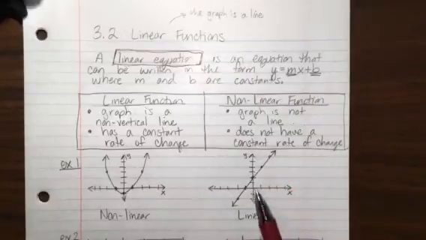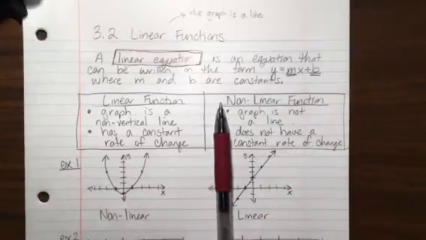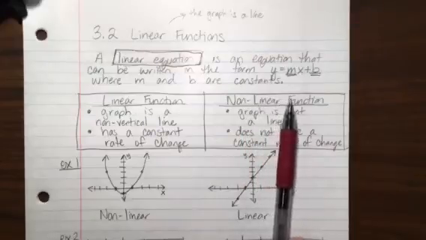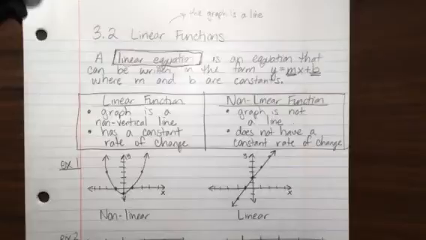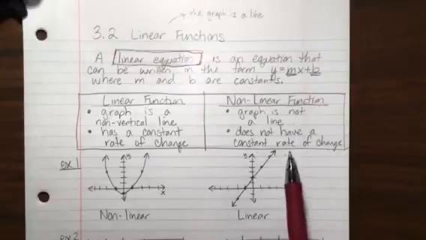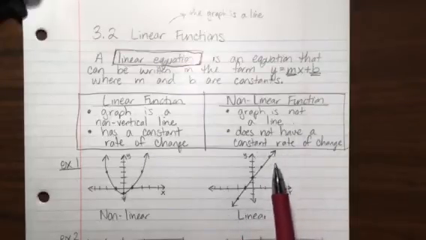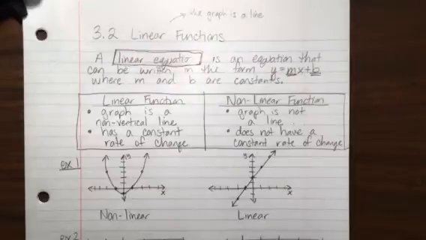This second function, on the other hand, again passes the vertical line test. If I slide my pencil across, it hits the graph at exactly 1 point at each input. Therefore, it has exactly one output for every input. And as you can see, it is a line, a straight line that goes infinitely far in both directions. So that's what a linear function looks like. It's a line.